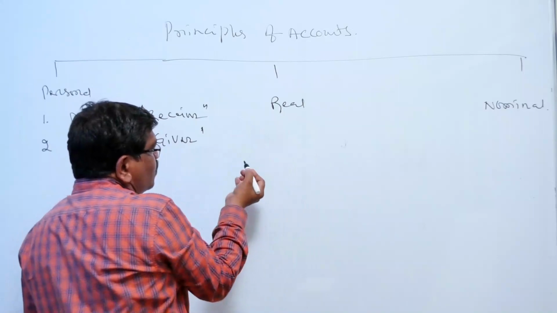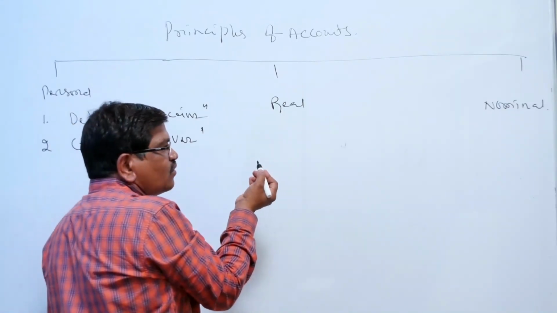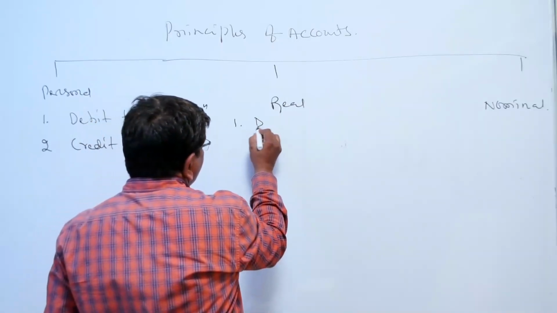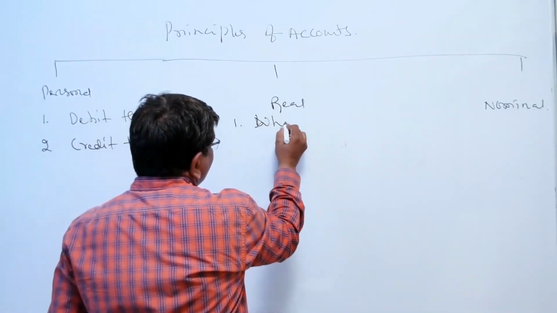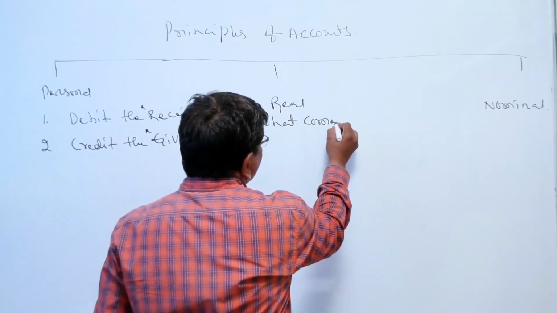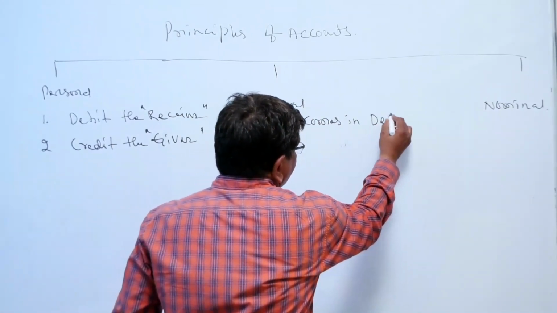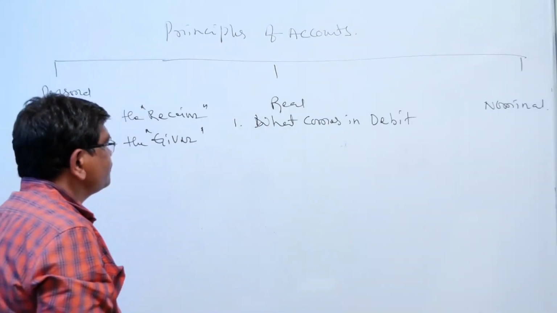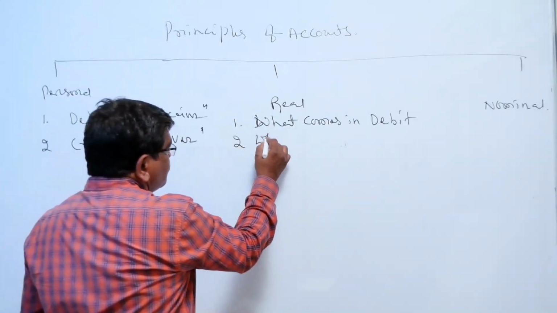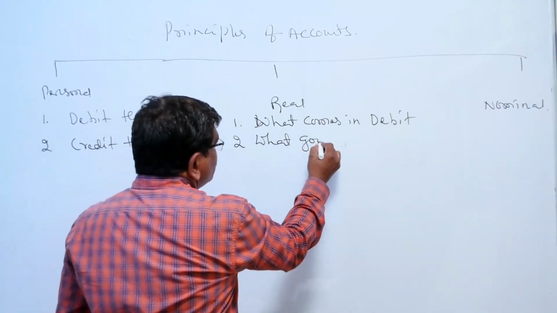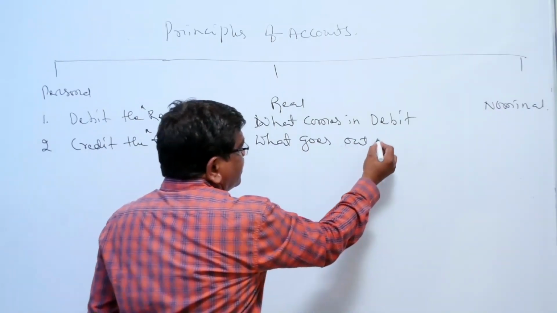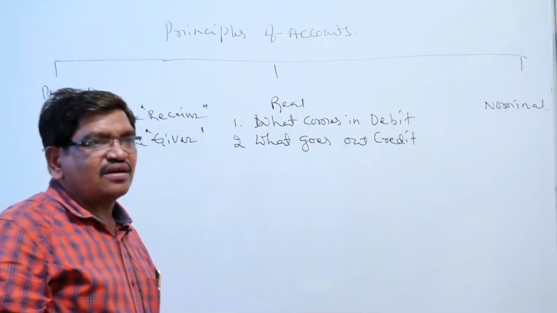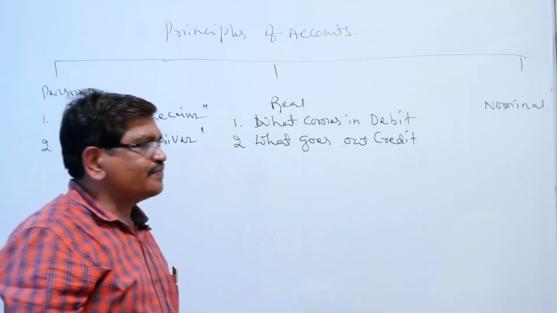Then the second one is real account. There are two principles. Number one, what comes in debit. The second one is what goes out credit. Okay, what comes in debit and what goes out credit.